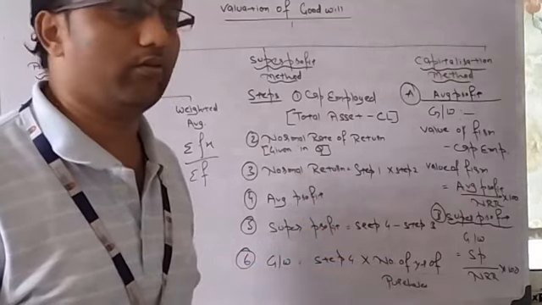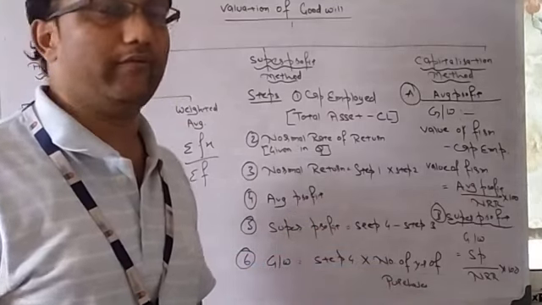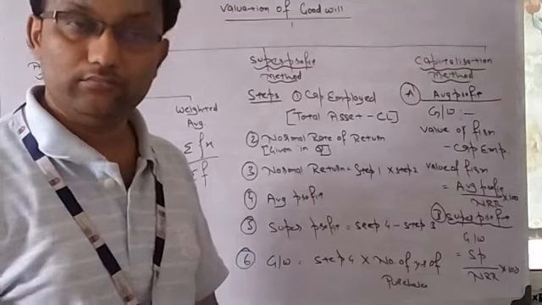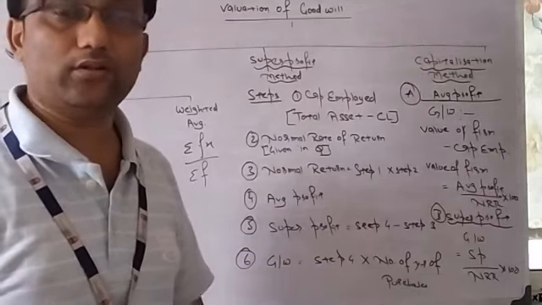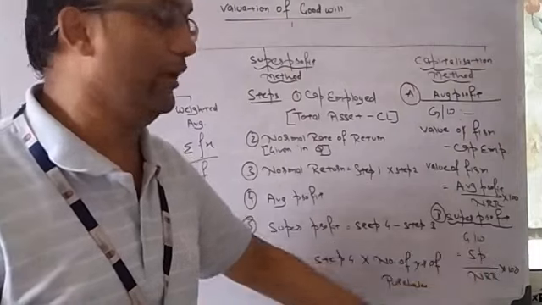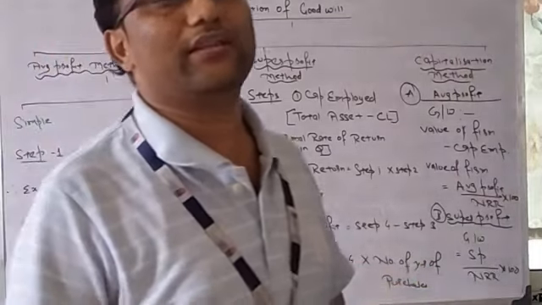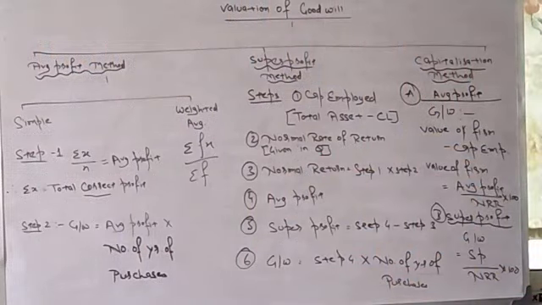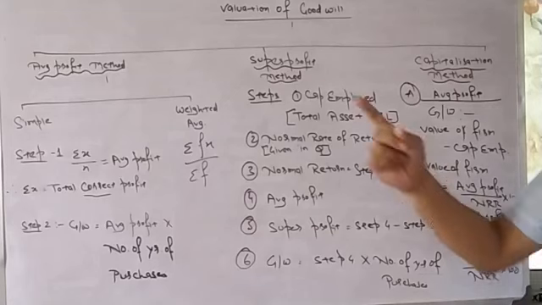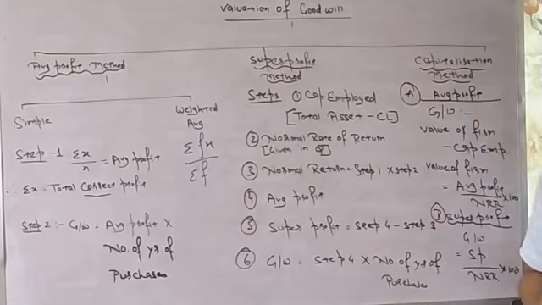Then 1,50,000 divided by 10 into 100 will be my goodwill according to capitalization of super profit method. So these are the 4 methods we are learning in valuation of goodwill. In the next slide, I will take 2 examples and calculate all the 4 formulas.